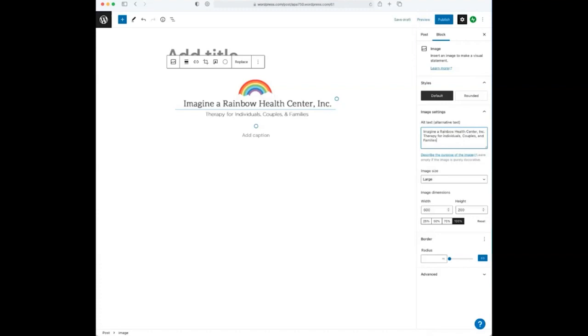Now, I did check Wix. I'm not going to demo it just because we don't have a lot of time, but that operates in much the same way. Even the content management system we use at APA, it's very similar. It's by the properties of the image, that's where you add the alt text.